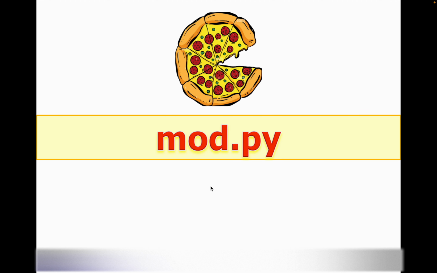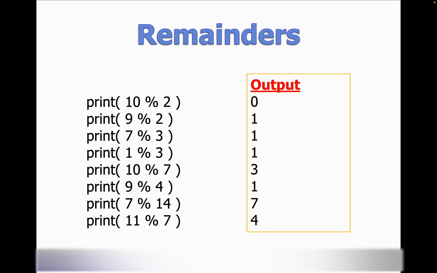And let's think of mod. So mod is basically leftover. Let's say I'm cutting a pizza and all of them are perfect except for one slice. This one slice is going to be our remainder. So let's say I do 10 mod 2. 2 can go into 10 a full amount of times, 5 times, right? So that means that there's not going to be any remainder. But let's say I do 7 mod 3. Since 3 can only go into 7 2 full times, we have 1 as our remainder.